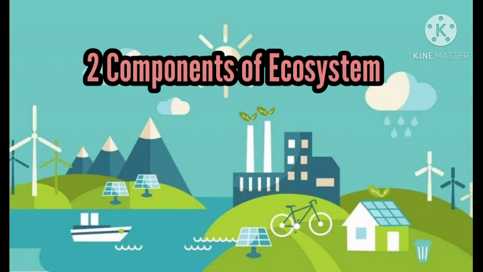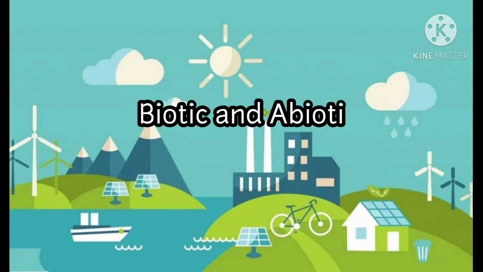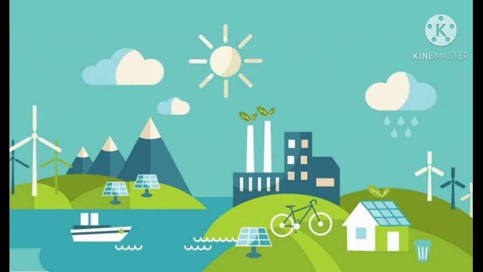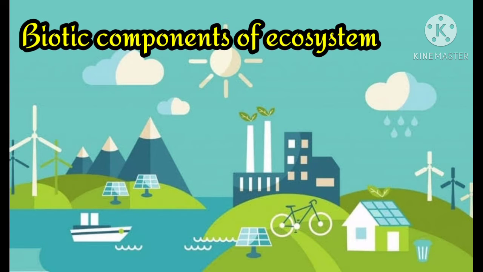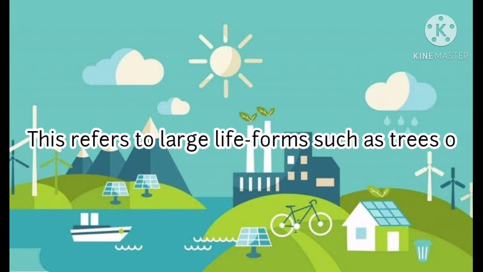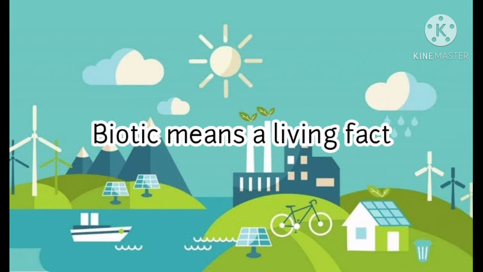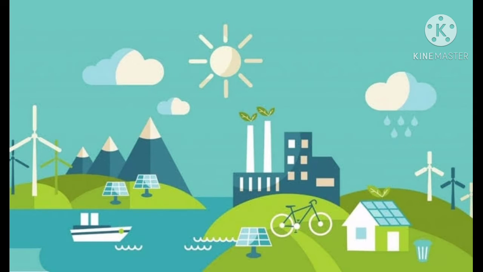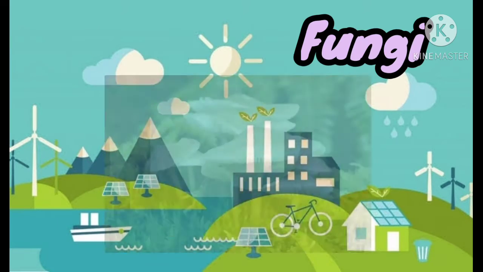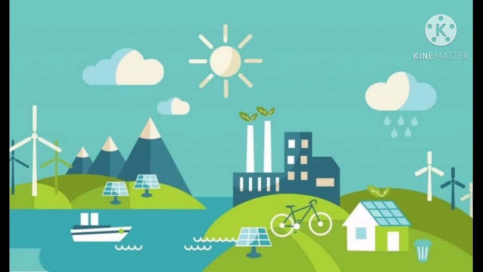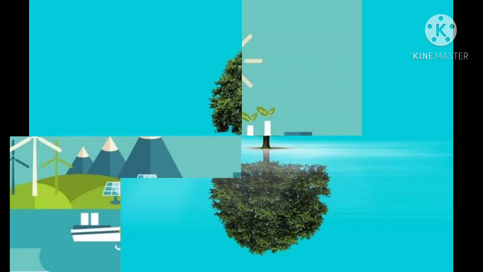There are two components of ecosystem, the biotic and abiotic components. Let us first discuss biotic components. This biotic component of ecosystem refers to the large life forms such as trees or mammals, small life forms such as insect and algae, and microscopic life forms such as bacteria. Biotic means living factors. For example, plants, animals, fungi, and bacteria are all biotic or living factors.